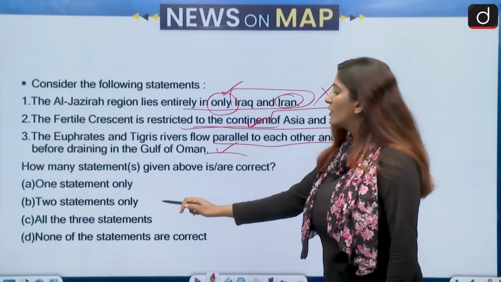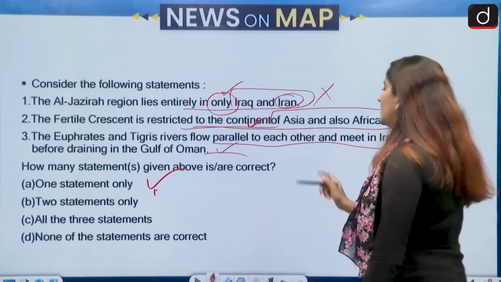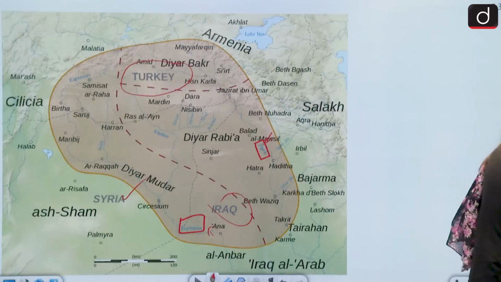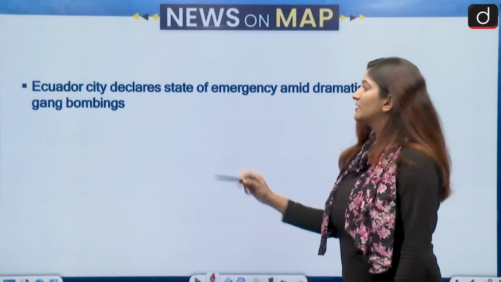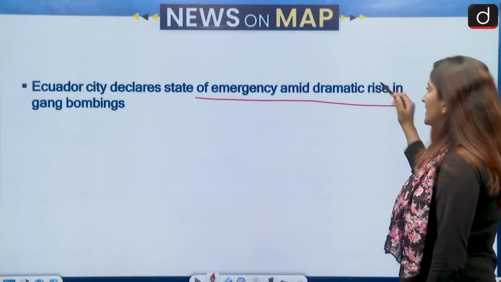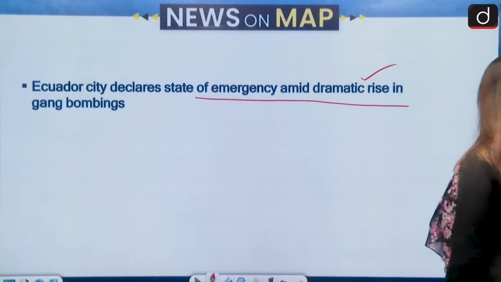The correct answer is option A, that is, one statement only is correct. Moving on to the next set of questions. Now this question is related to Ecuador. The news: it declares a state of emergency amid a dramatic rise in gang bombings. So let us see the question.